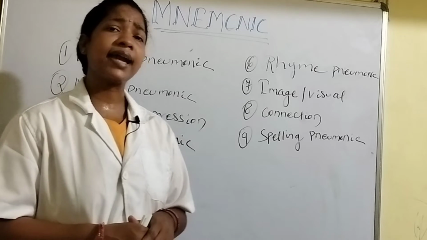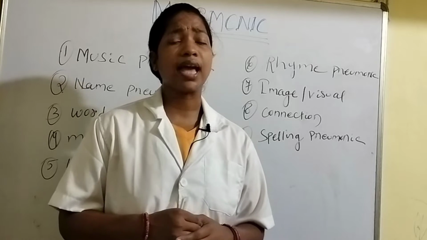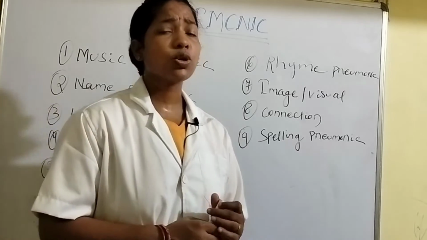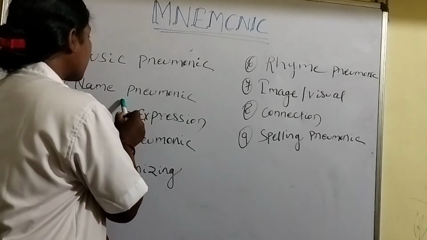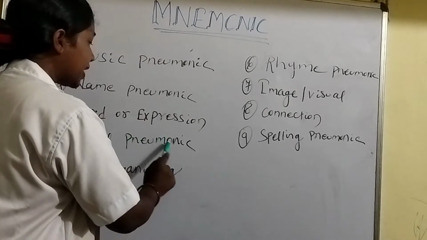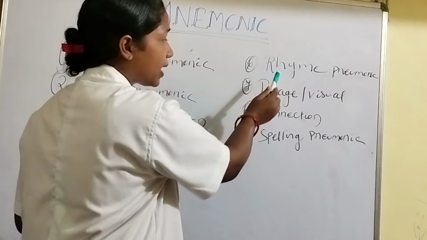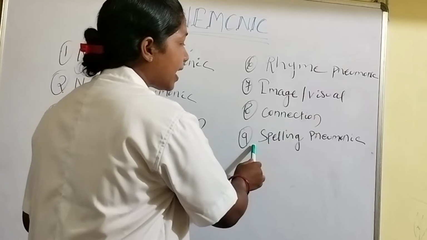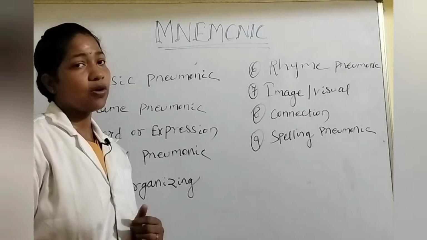So there are mainly 9 types of mnemonic. One by one we will discuss the types of mnemonic. The 9 types of mnemonic are: music mnemonic, second name mnemonic, third word or expression mnemonic, fourth model mnemonic, fifth note organizing mnemonic, sixth rhyme mnemonic, seventh image or visual mnemonic, eighth connection mnemonic, and ninth spelling mnemonic. So those are the 9 different methods of mnemonic.